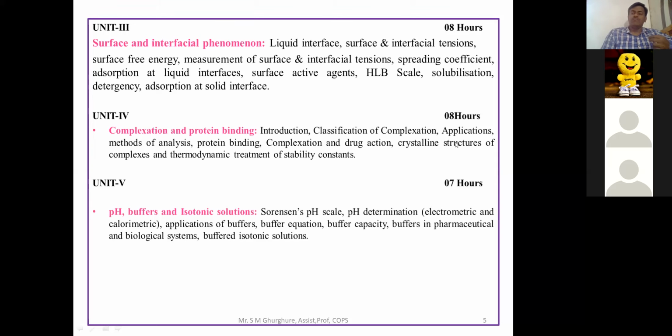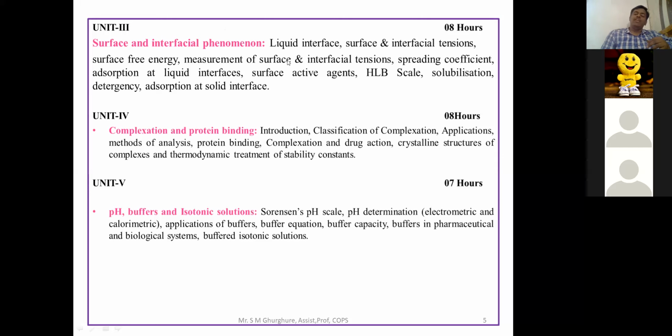And then its application. Why is the application important? Because sometimes, if the drug solubility is less, then we will improve the solubility by using the complexation method. For example, the solubility of a drug is less. For example, Griseofulvin, its solubility is less. Then you have to improve the solubility with the help of this complexation. Means you have to convert that drug into a complex form, and then it is used for the formulation.